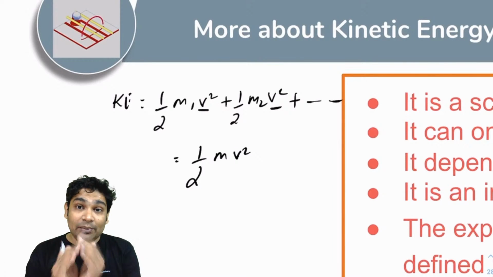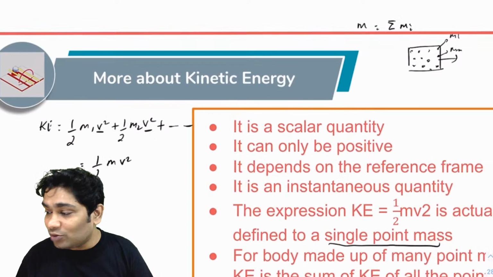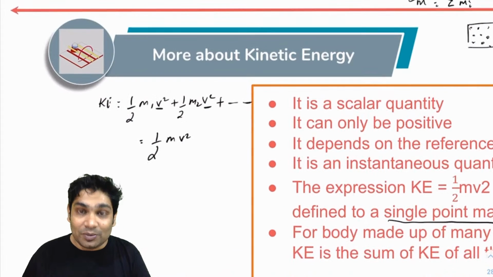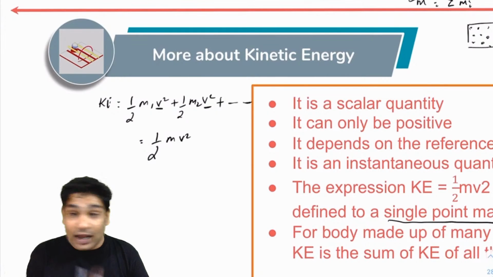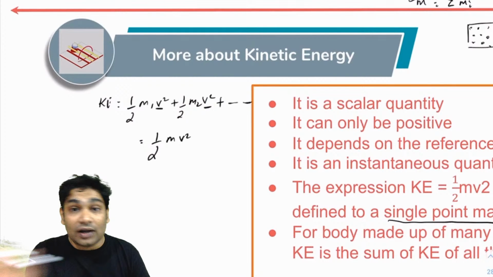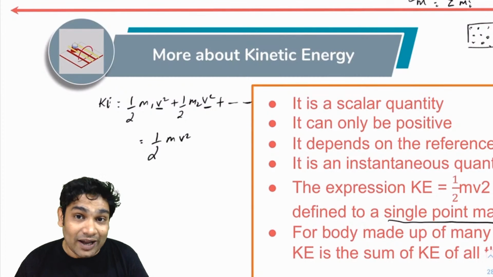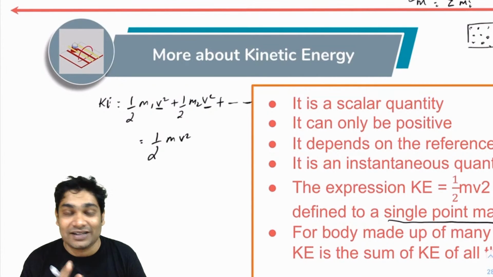What you are left with in the bracket is m1 plus m2 plus m3 till m infinite, whatever number of masses you have, and that is m, which is the total mass of the object. So remember, this is a very, very special case where you can write the kinetic energy of a big block as half mv square. There are two conditions. One, the block has to be a rigid body. Second, it has to be in pure translation.